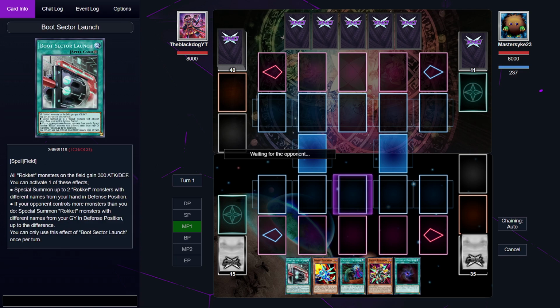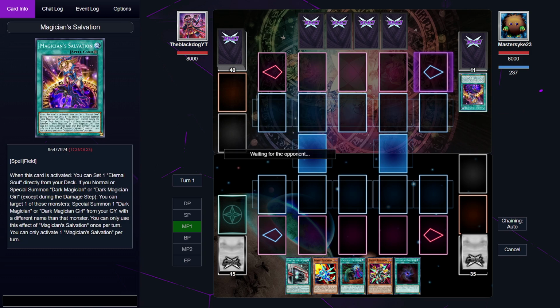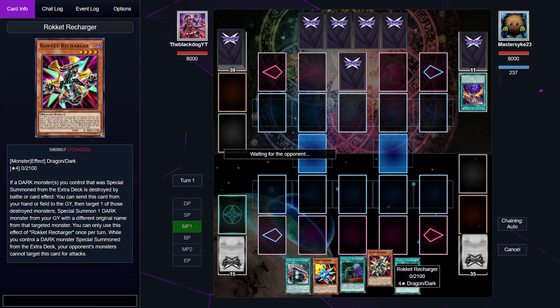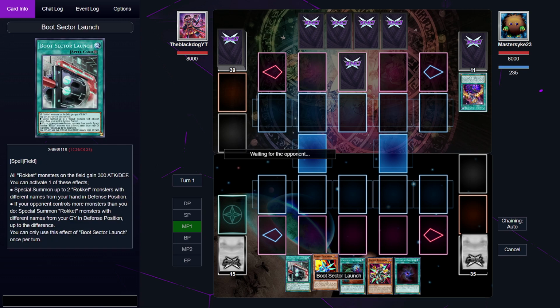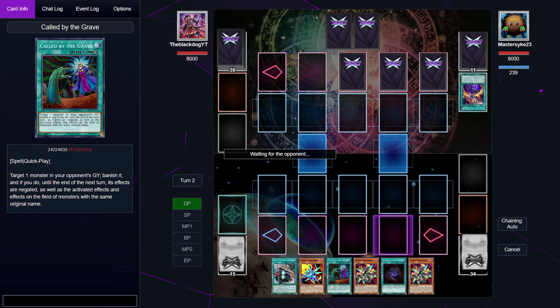Alright, he went first, okay. He's going to somehow be able to go for Red Eyes Fusion. I mean, that's basically... Okay, Magician's Salvation, he's going to set 1 Eternal Soul, okay. We have 1 Boot Sector Launch, 1 Caught by the Grave, 1 Allure of Darkness. I think... okay, 2 cards set. He can't go for Red Eyes Fusion. Okay, 3 cards set, okay. He probably side-decked a few things into this.